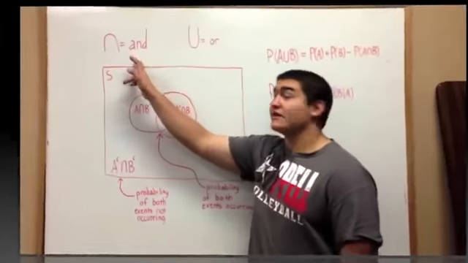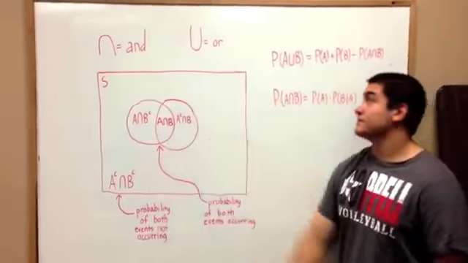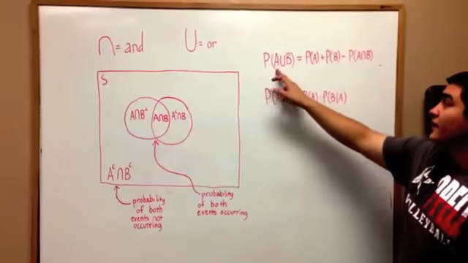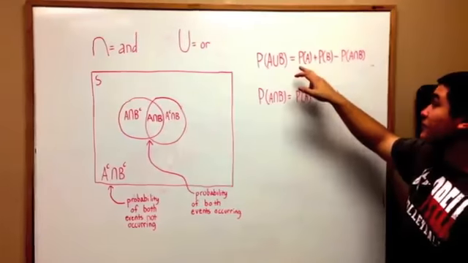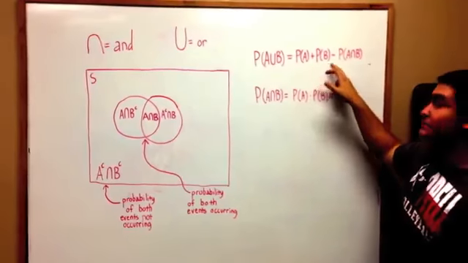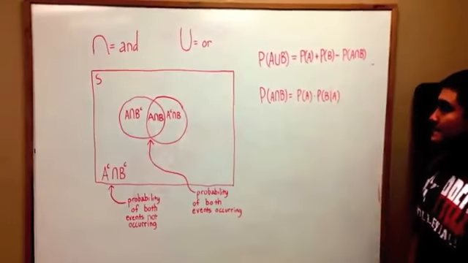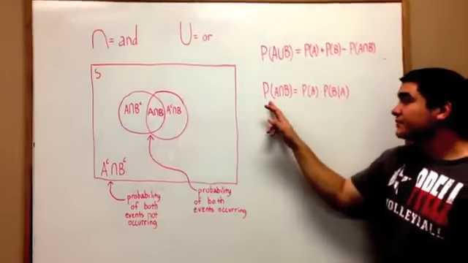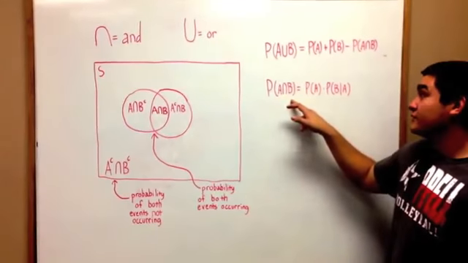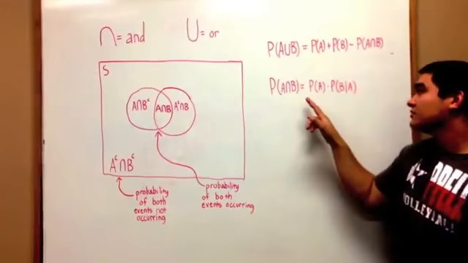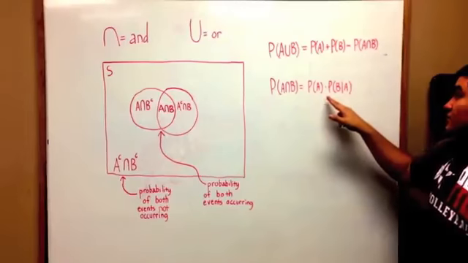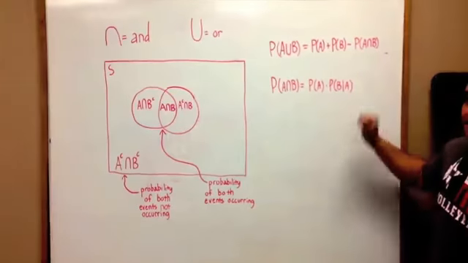The ∩ stands for "and" and the ∪ is for "or." So the probability of A or B is the probability of A plus the probability of B minus the probability of A and B. And what's the probability of A and B? It's the probability of A times the probability of B given A.